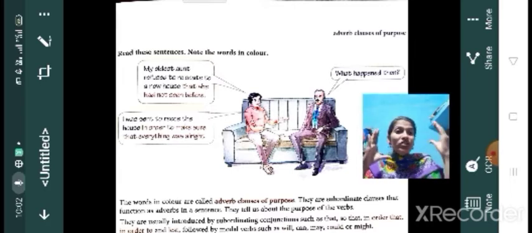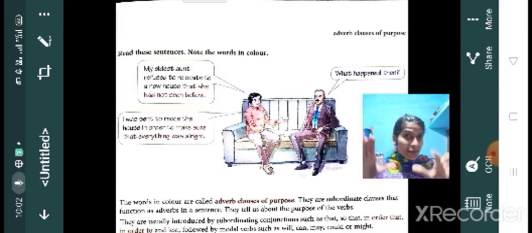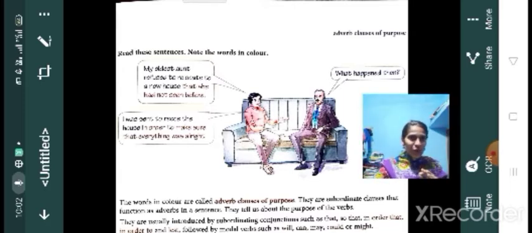And what is the subordinate clause here? That she had not seen before is the subordinate clause here. So, by using the main clause, my eldest aunt refused to relocate to a new house, now that subordinate clause becomes a meaningful one. Clear? Then, what happened then? I was sent to receive the house in order to make sure that everything was alright.